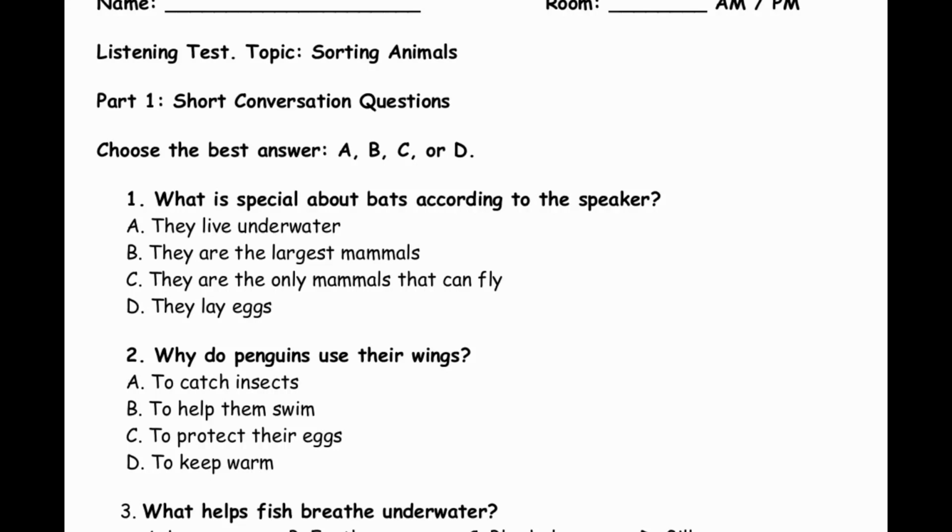Listening test. Topic: Sorting animals. Part 1. Short conversation questions. Choose the best answer, A, B, C, or D.